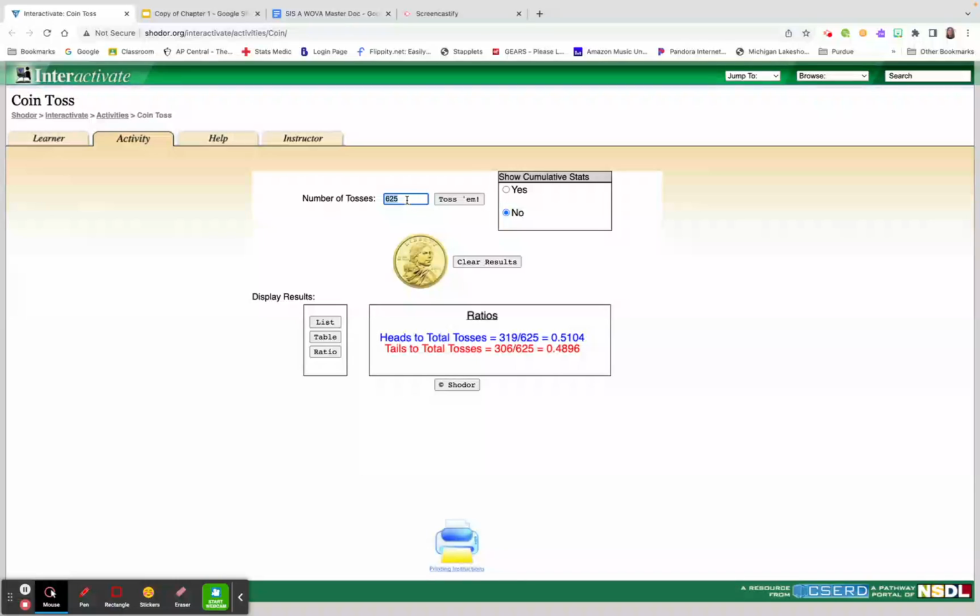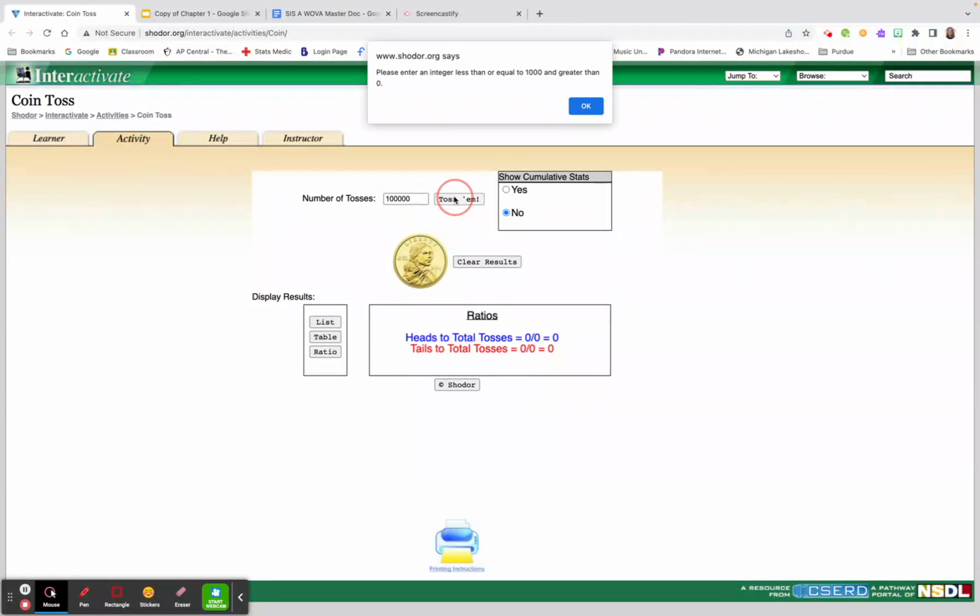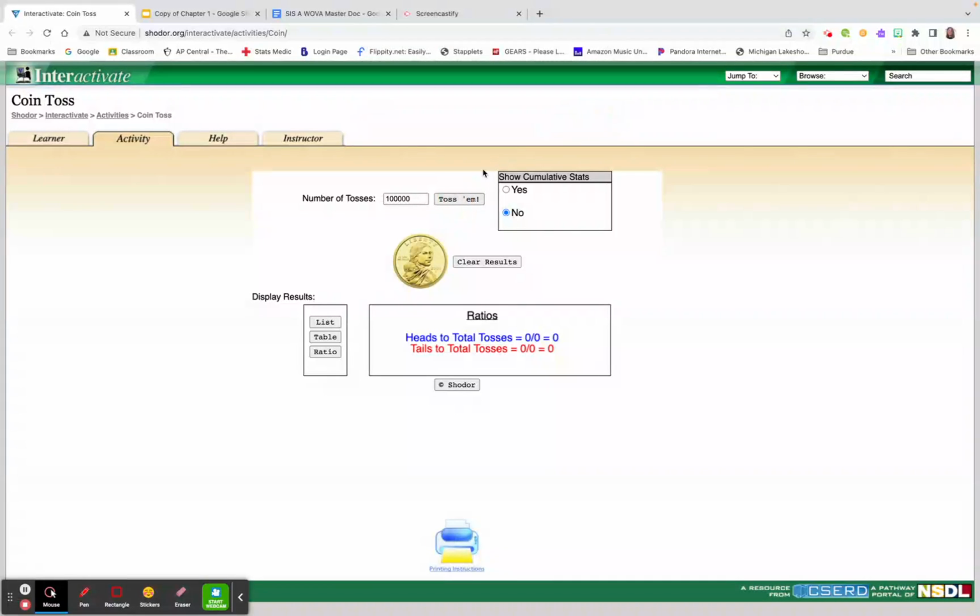And if we wanted to, we could do even more and more coin tosses. In fact, let's change this to a really big number. Let's maybe do something like 100,000 coin tosses. So let me clear this. And this isn't in your notes, but we're going to do it just for fun. So there's 100,000 coin tosses, and let's toss them. Oh, I guess that's too big. It doesn't like 100,000. All right, let's try 1,000 then. That's about as big as it's going to go. And notice there, I'm at 50.7%.